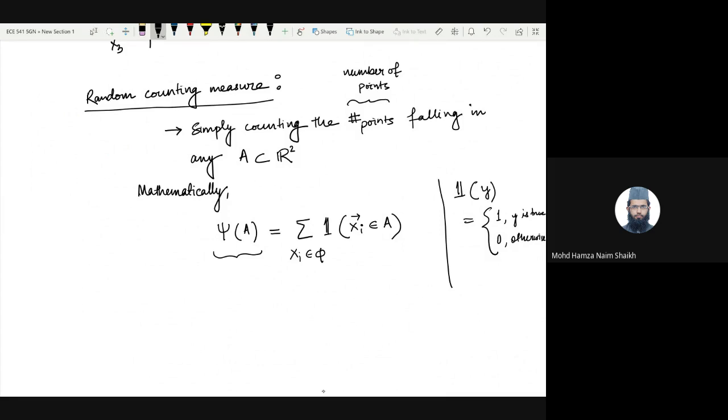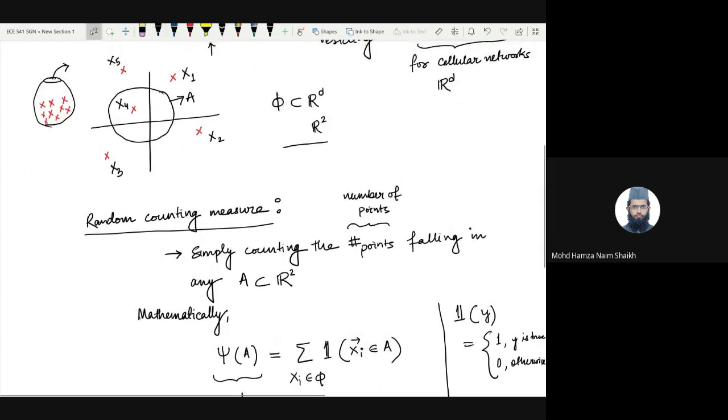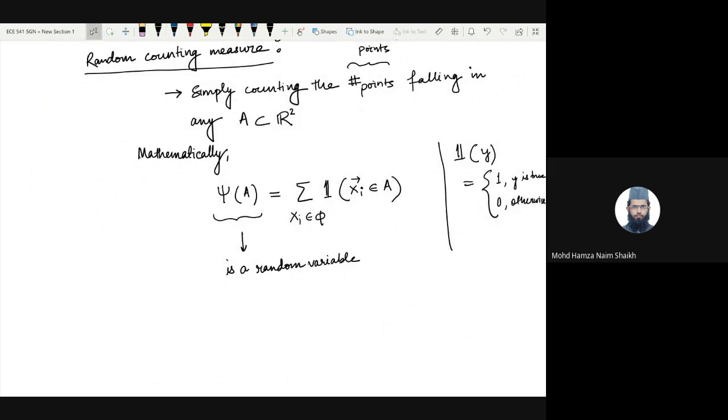So psi of A is a random variable. The realization for psi of A in this realization of phi is 1. So psi of A is a random variable which takes in many values. In this realization, its value is 1. So psi of A is a random variable whose distribution depends on phi.